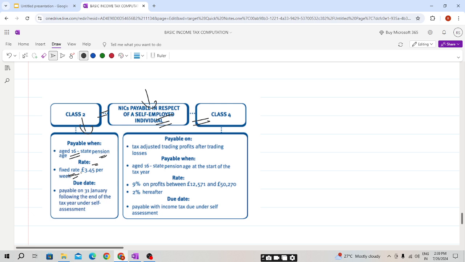If the business is only run for 52 or 30 weeks, we need to calculate as per the number of weeks. Due date: payable on 31st Jan following the end of the tax year under the self-assessment rule. Students, this we will be covering in the next chapter. No issue under this rule. That is 31st Jan following the end of the tax year.